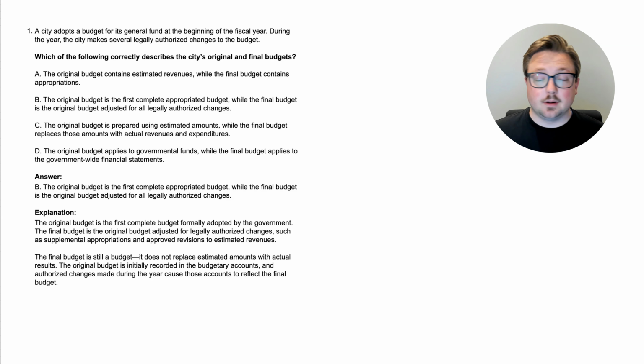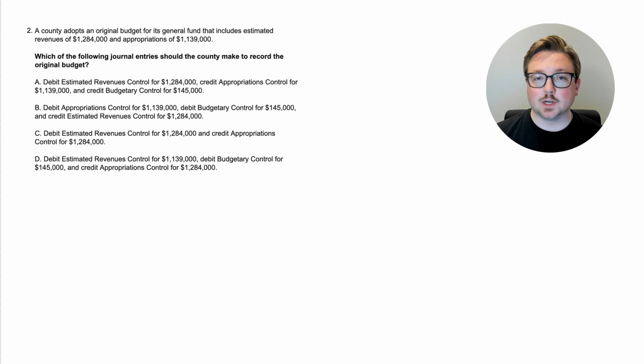Now, we learned a little bit about the types of budgets. Throughout the rest of this video, we're going to be mainly focusing on budgetary journal entries. So let's go ahead and go to question 2. All right, here we are at question 2. Which of the following journal entries should the county make to record the original budget? A county adopts an original budget for its general fund that includes estimated revenues of $1,284,000 and appropriations of $1,139,000. So again, what's the journal entry to record the original budget?